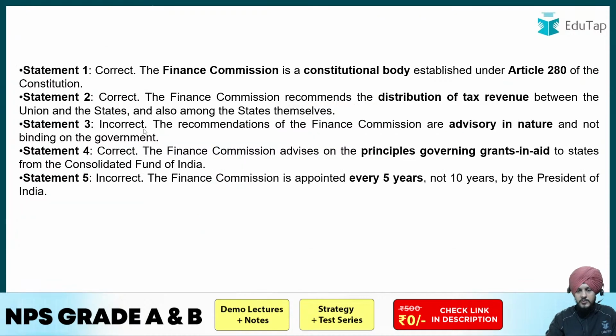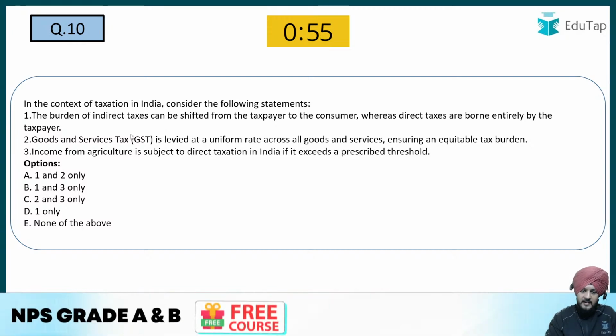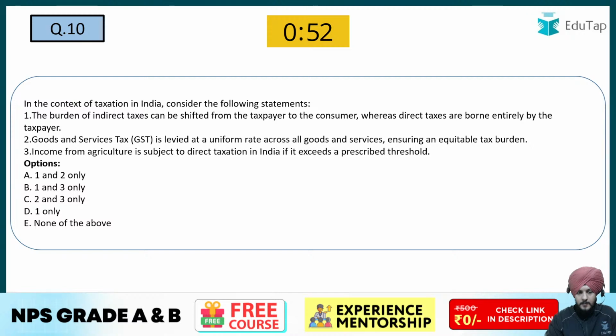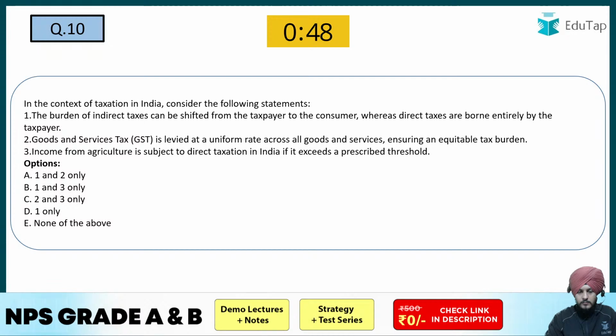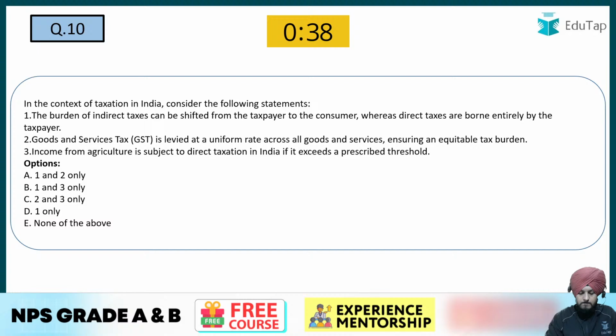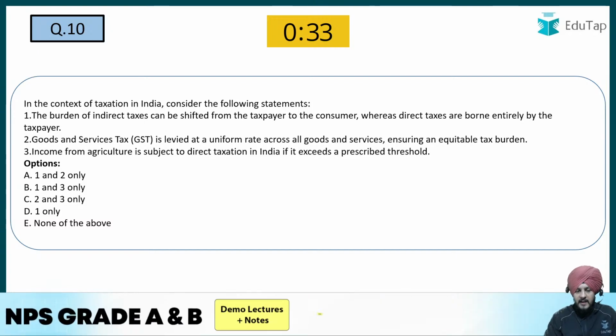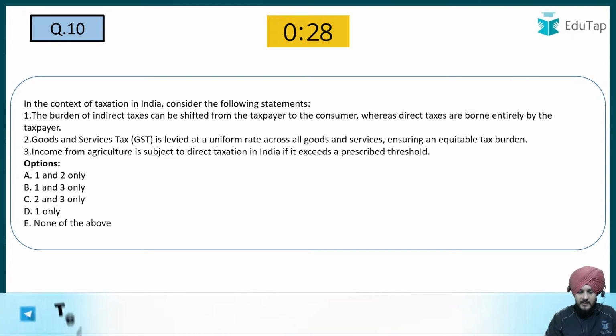Now let us move on to the last question for today's MCQ series of finance. In the context of taxation in India, consider the following statements. The burden of indirect taxes can be shifted from the taxpayer to the consumer, whereas direct taxes are borne entirely by the taxpayer.